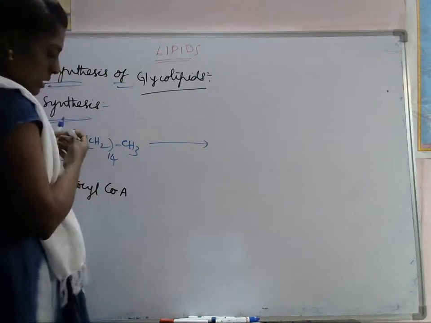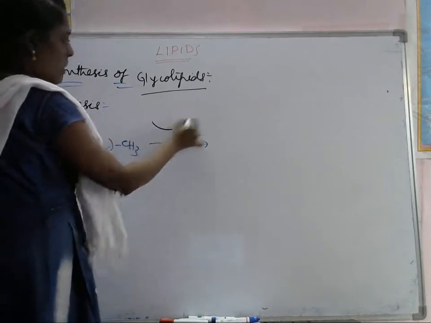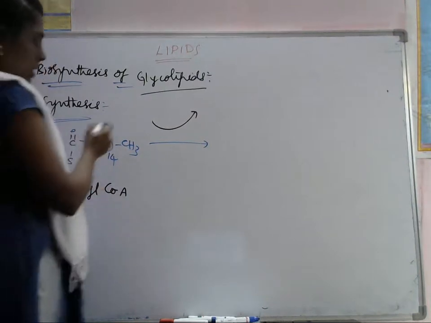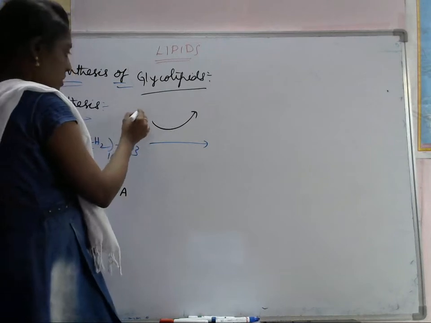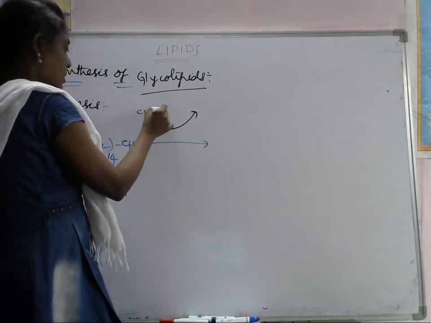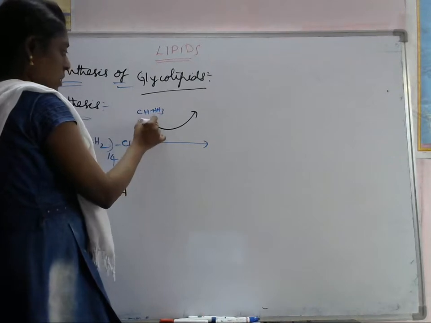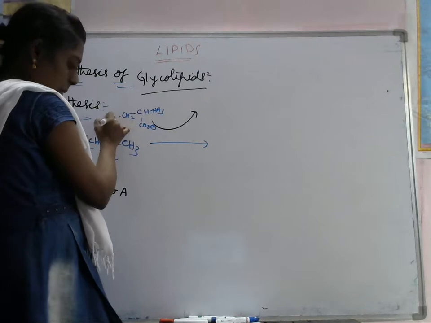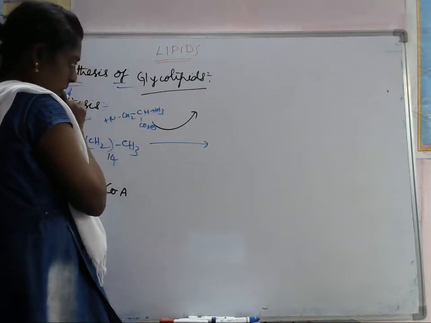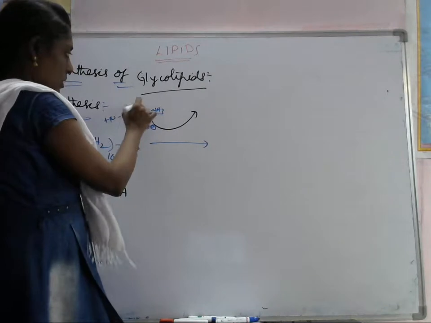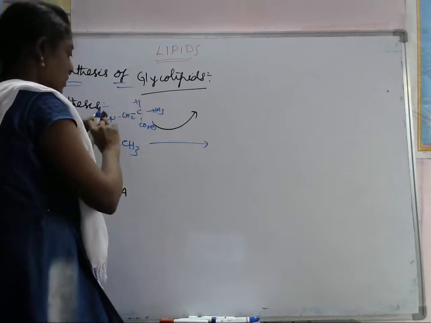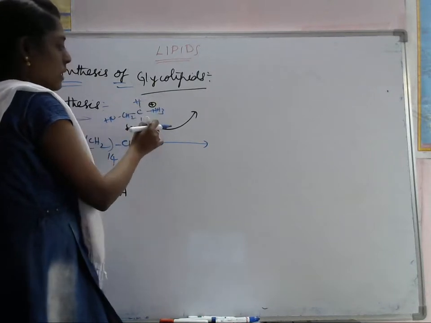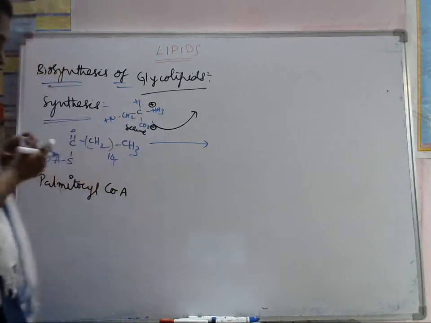In the presence of serine, we have to write the serine. So it reacts with this one. Here CHNH3 plus COO minus is there, and another group CH2OH. This is the serine. Here a plus charge will be there, a minus will be there, so it exists as a zwitterion.